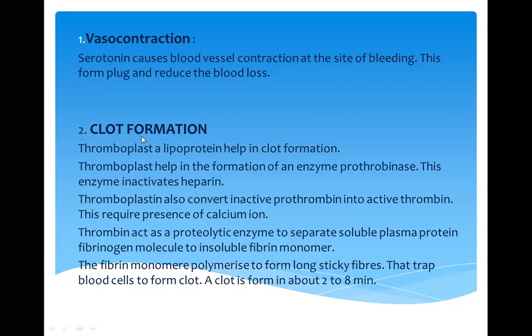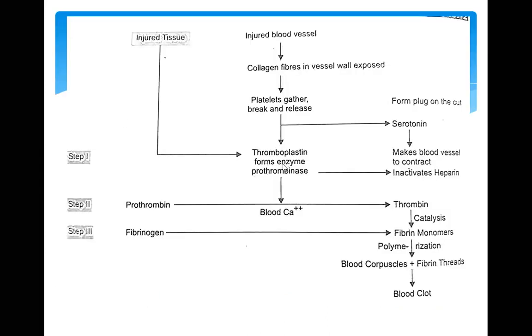If thromboplastin is not there, the complete process will not take place, because due to the presence of thromboplastin, heparin is getting inactive, as well as the conversion of inactive prothrombin to active thrombin also takes place because of this thromboplastin.